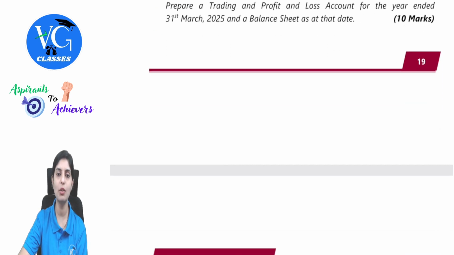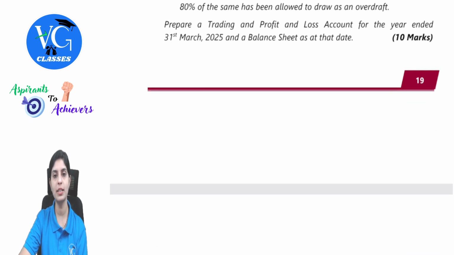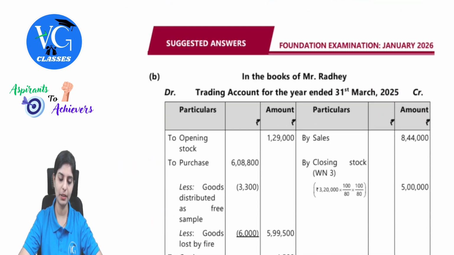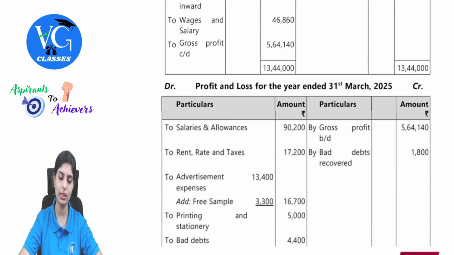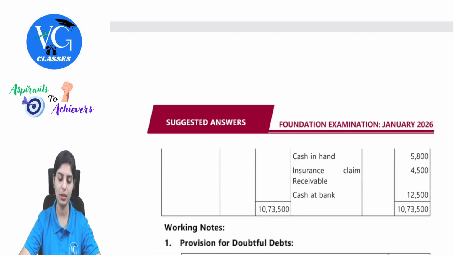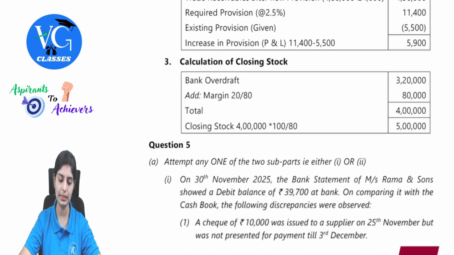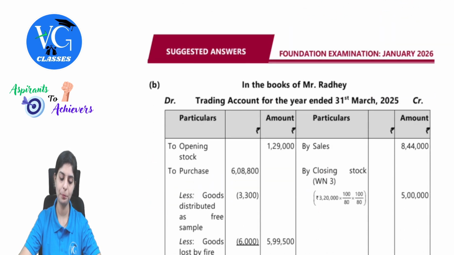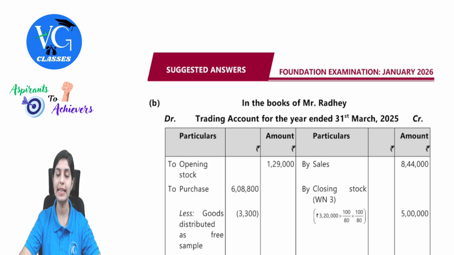So this is a final accounts question. When you approach a final accounts question, open all the respective accounts: trading, profit and loss, and then balance sheet. Likewise, we will have respective working notes to be also considered. So let's understand this one by one. Keep the question side by side so that it will be helpful for you to compare with the answers easily.